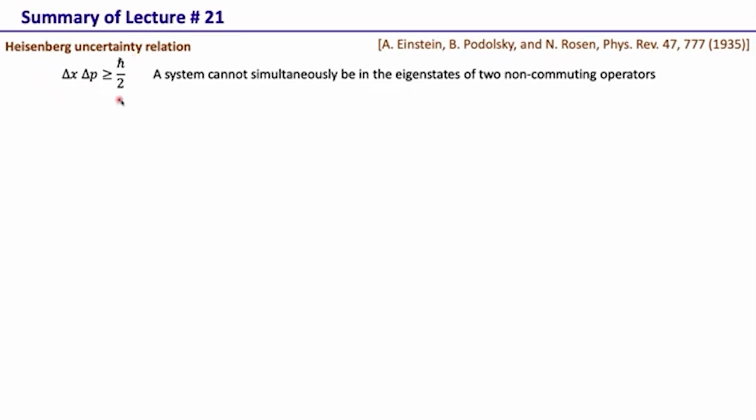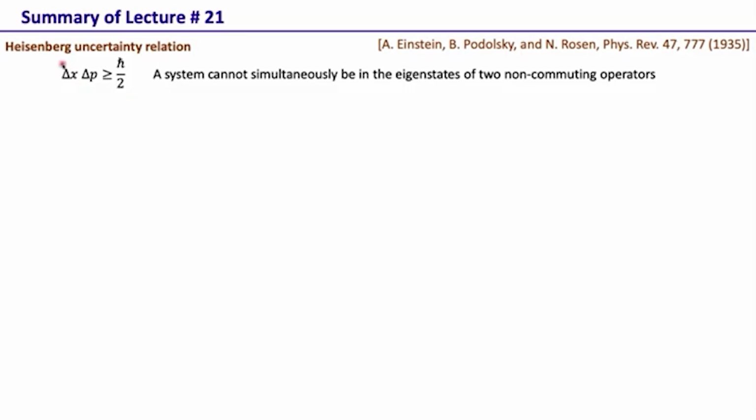Another way of saying this is in the form of an inequality: the uncertainty in x times the uncertainty in p, the uncertainty in position and the uncertainty in momentum, has to be greater than or equal to h bar by 2. This is a fundamental constraint that quantum theory puts on a system.